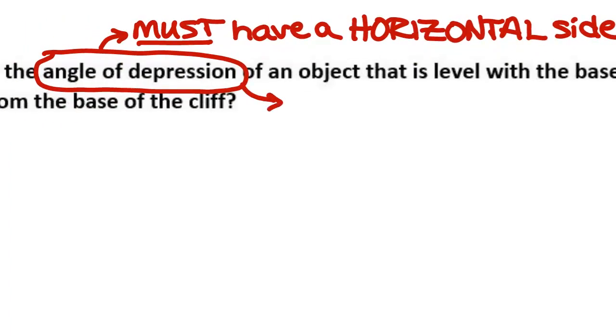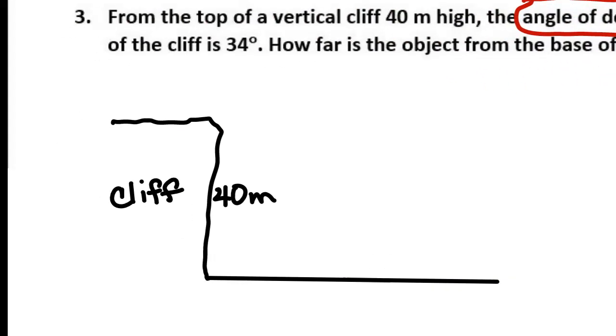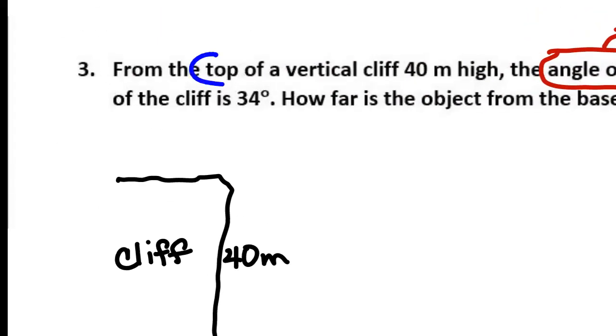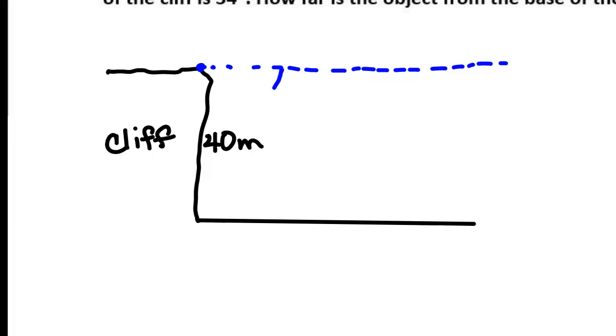So an angle of depression is going to go from here and then angle down like this. It says we are at the top of the cliff. So from right up here, so this is my horizontal. We're going to angle down from here. And how many degrees is this? 34 degrees.